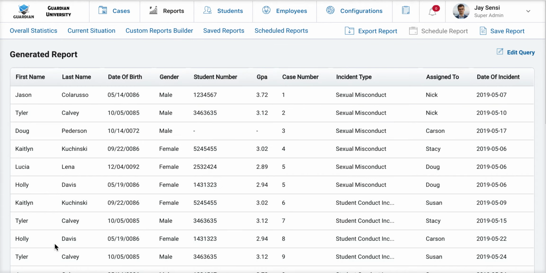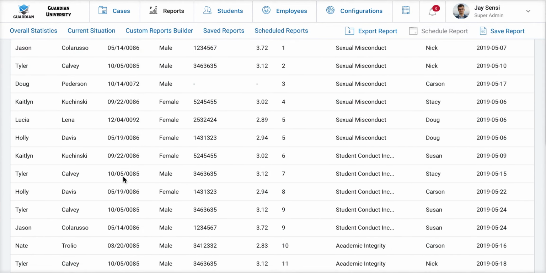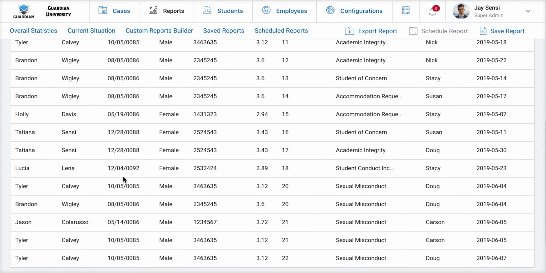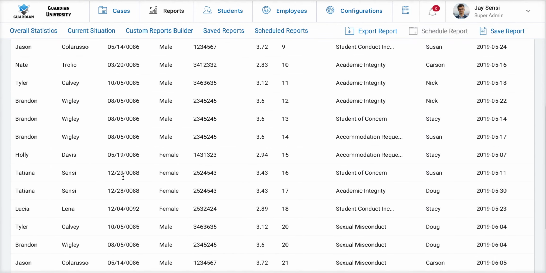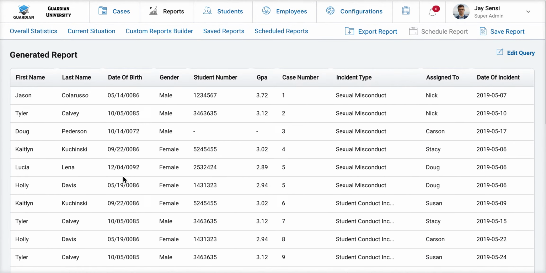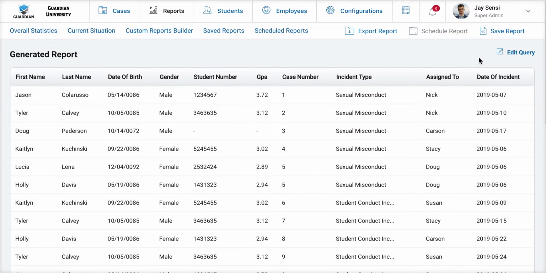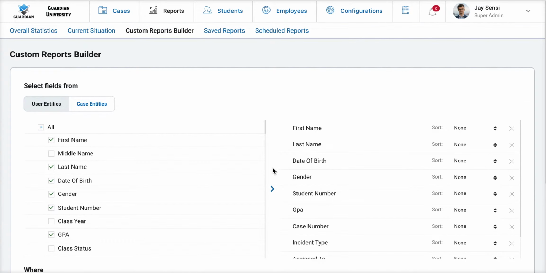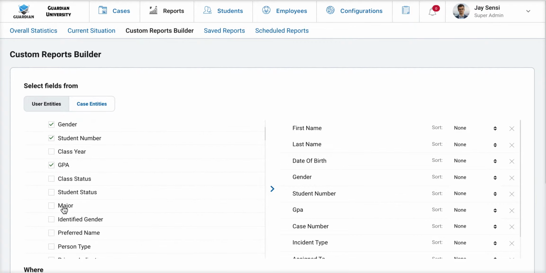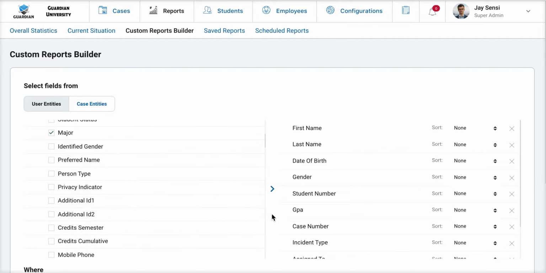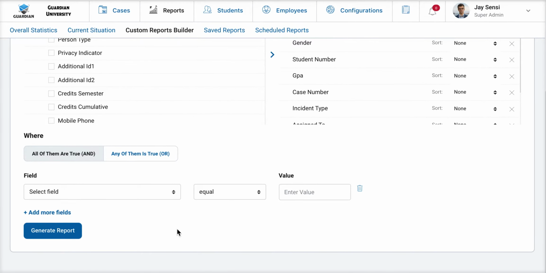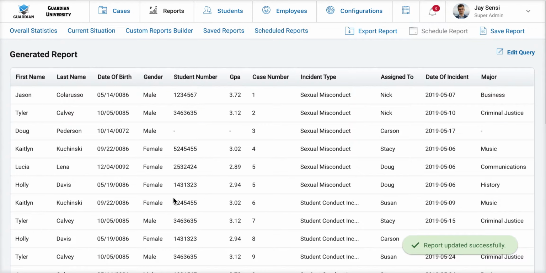Upon generating your report, you will get all of your information here that you can then do whatever you need with. You can view the information. If you ever needed to go back and edit your query, you can click edit. The system will retain everything that you've added. So maybe you decided that you want to also add major. You can come back in without recreating the report again and generating your report. And now we have major included.